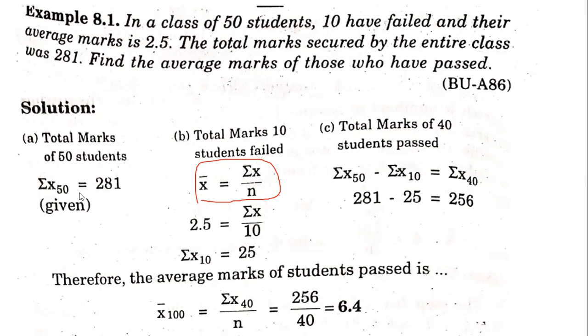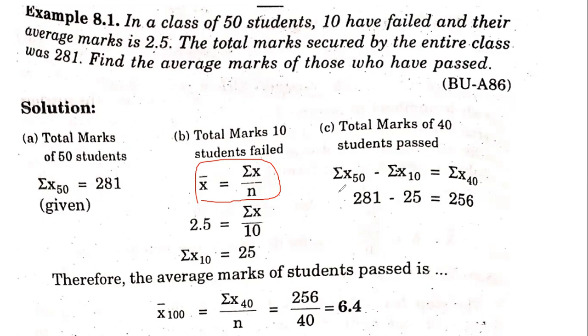So here the total of 50 students is given here. That will be equal to 281. So based on this, we have to find out the data of the remaining students who passed. So the overall class data is given here. Overall data of the 10 students is given here. So sigma x50 minus sigma x10, if you subtract, what you will be getting is sigma x40. So 281 minus 25 is equal to 256.